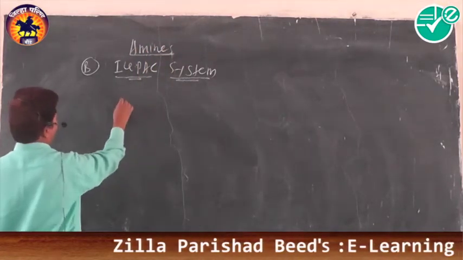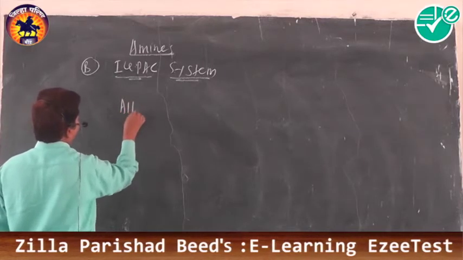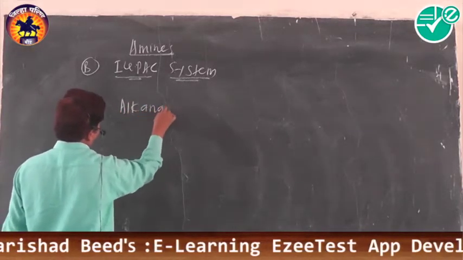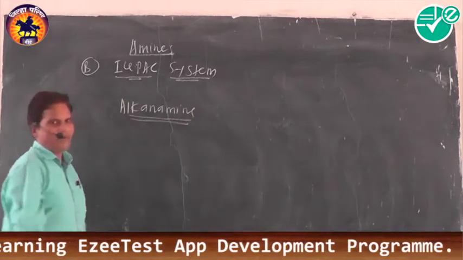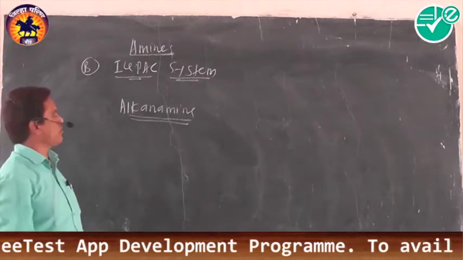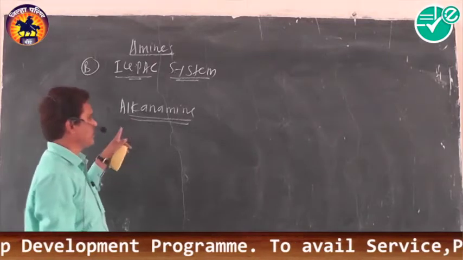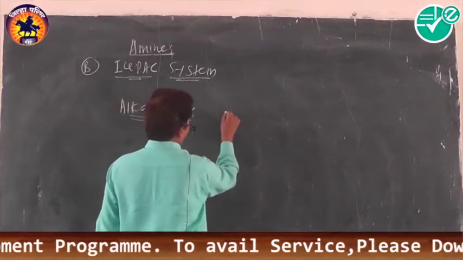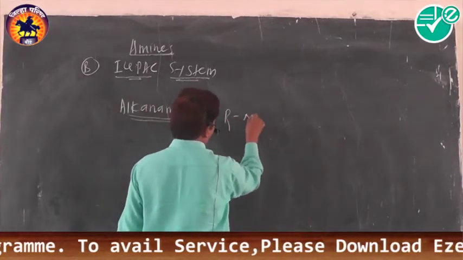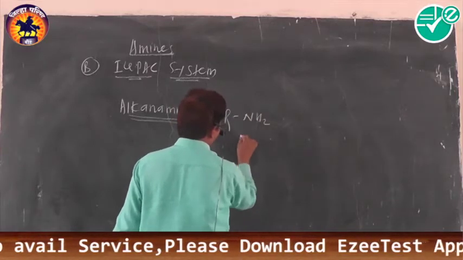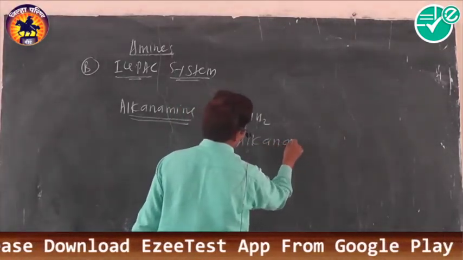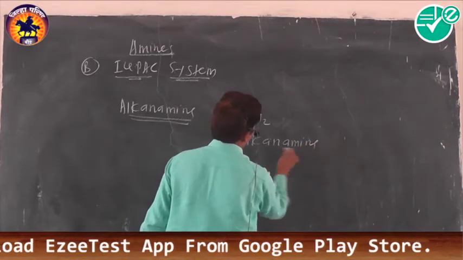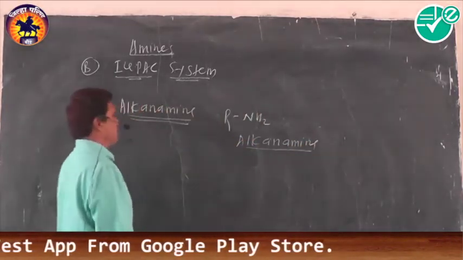In the IUPAC system, amines are called alkanamines. Suppose this is the general formula for an amine; it becomes alkane, and by replacing the e with amine, we get the name alkanamine.